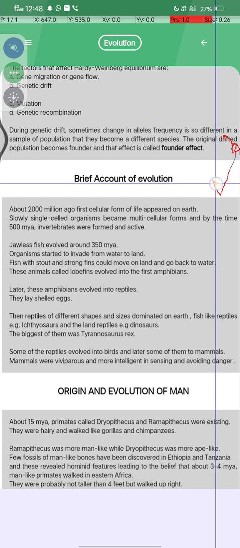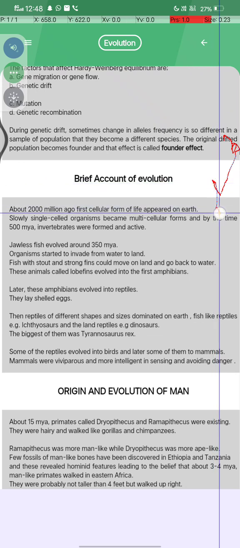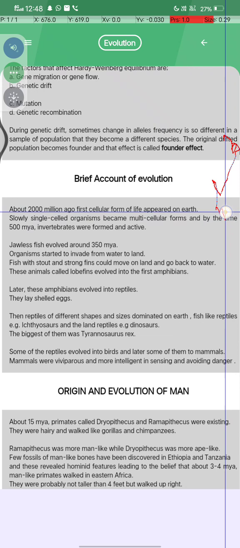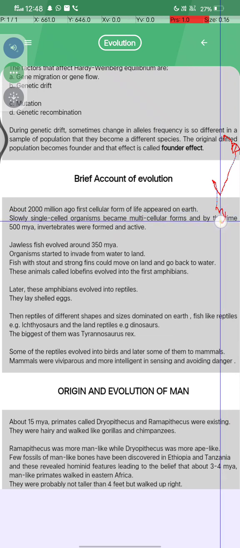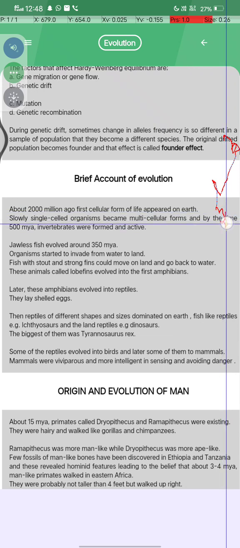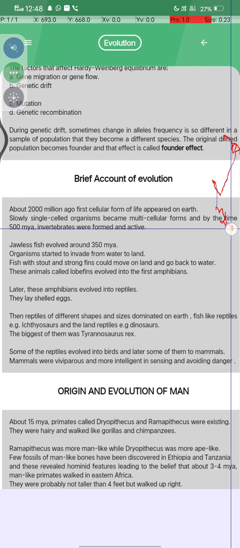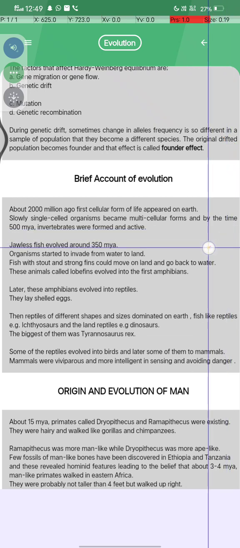Okay, brief account of evolution. About 2,000 million years ago, the first cellular forms of life appeared on the earth. Slowly, single-celled organisms became multicellular forms, and by 500 million years ago, invertebrates were common and active.